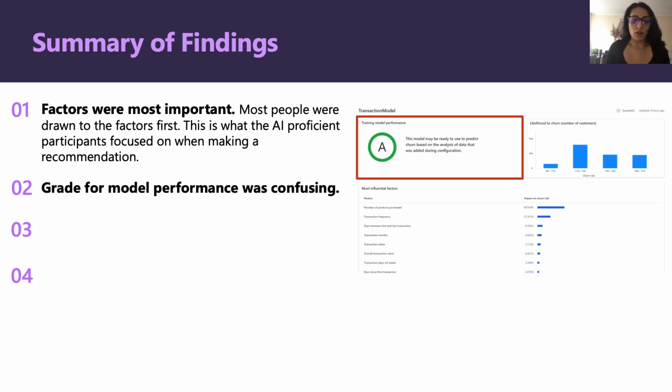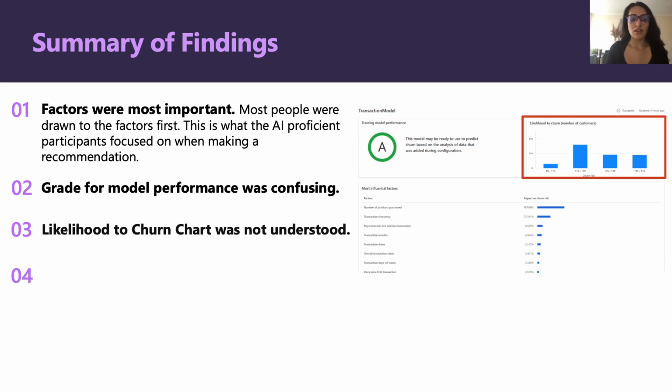However, this grade for model performance was quite confusing. Many participants were confused about what A meant, as there was no scale offered, and some didn't even realize it was a grade at all. However, others relied too heavily on this, assuming that there was absolutely no error in the model whatsoever. The grade system also had Western cultural connotations and wasn't fully understood by some non-American participants.